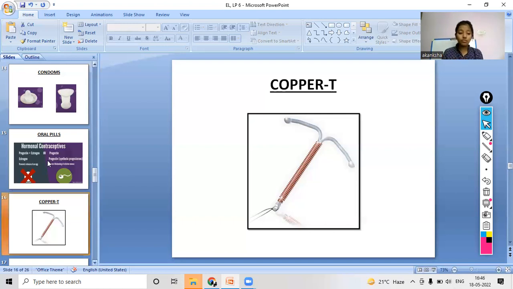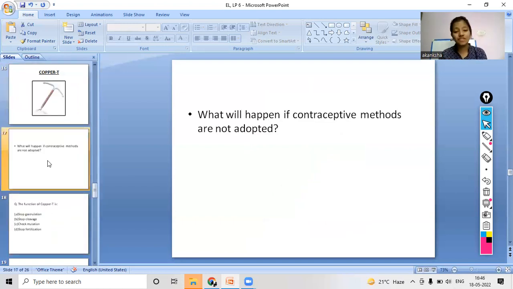So now we will move on ahead, and there is a curiosity question now. Okay, so someone will read it, then I will read it. What will happen if contraceptive methods are not adopted? For this you have to write your answers in the comment box, and if you have any doubt regarding this whole concept we just read, you can ask it in the comment box and then we will discuss it later on, right?